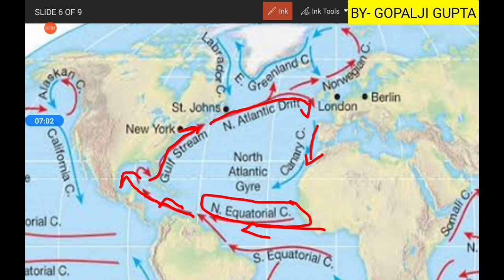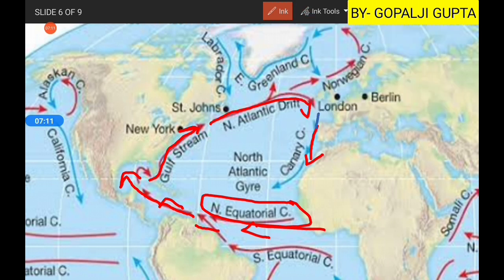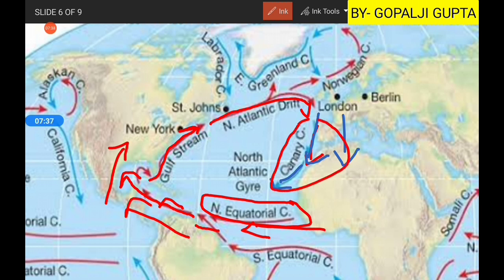Here the red lines are showing you the warm nature of the current, meaning they are carrying warm water, and the blue lines, such as in the Canary Current, are showing cold currents, carrying cold water. So now you can see this current is running from the higher to the lower latitudes, so it is a cold current, and these currents are moving from the lower to higher latitudes, so they are carrying warm water. Here you can see the Canary Current is your cold current, so our right option will be Canary Current.